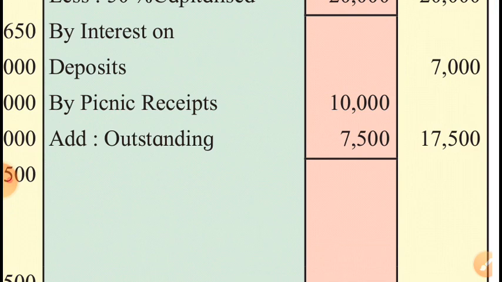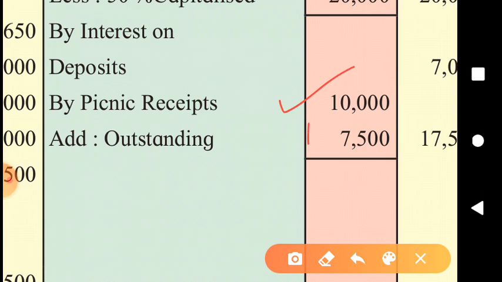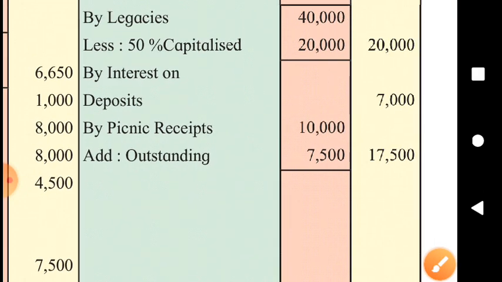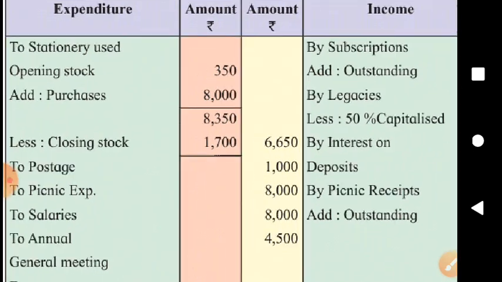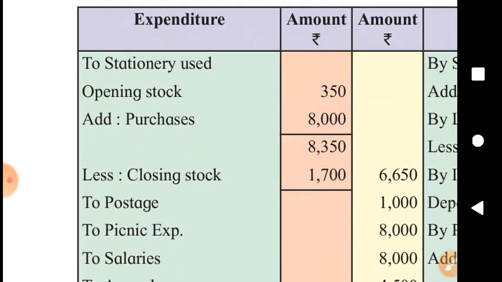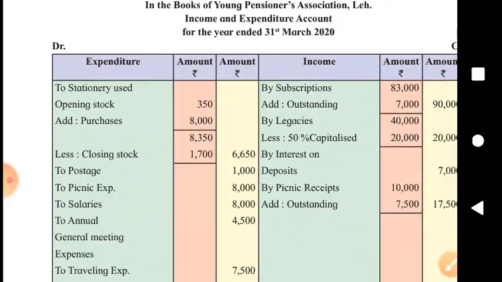This concern arranged a picnic this year, and for that, it already received 10,000, and 7,500 is yet to be received. So for this year, total picnic receipts, total income under this head, is 17,500. Out of 17,500, 10,000 received and 7,500 to be received. The point is that income, received or not, must be shown here. Expenditure, paid or unpaid, must be shown on this side of the income and expenditure account. That is the logic, isn't it?